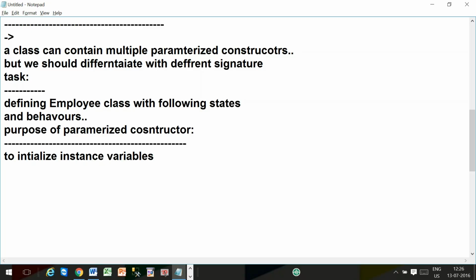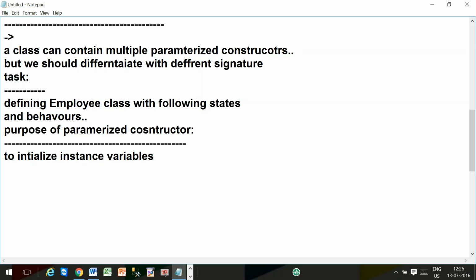Instance variable is created for every object. If you declare a variable as instance variable, it is created for every object. There are 100 objects I created for the employee class. Then how many times is the instance variable created? 100 times.